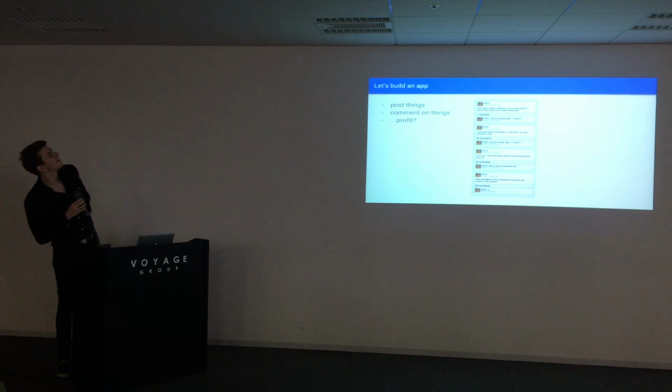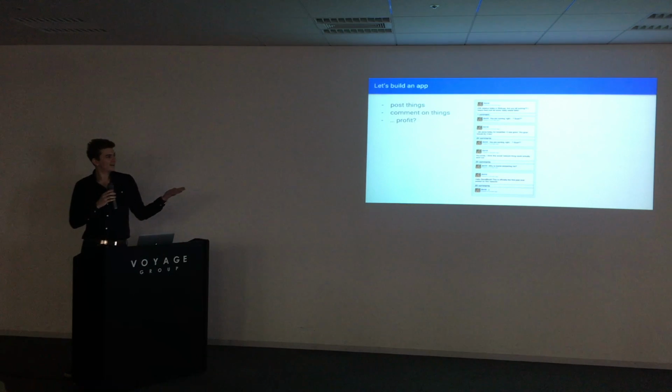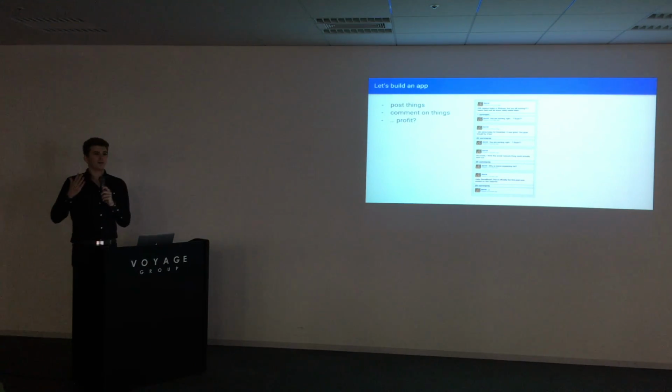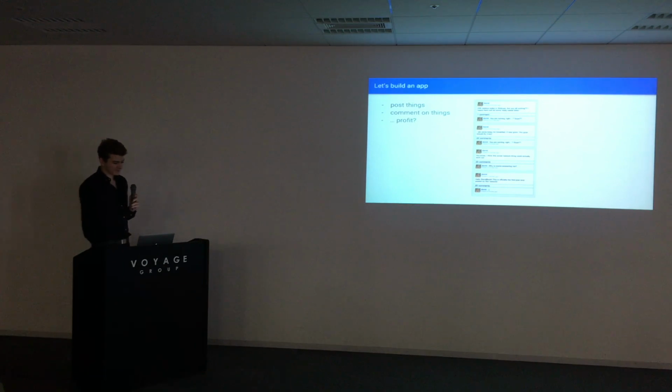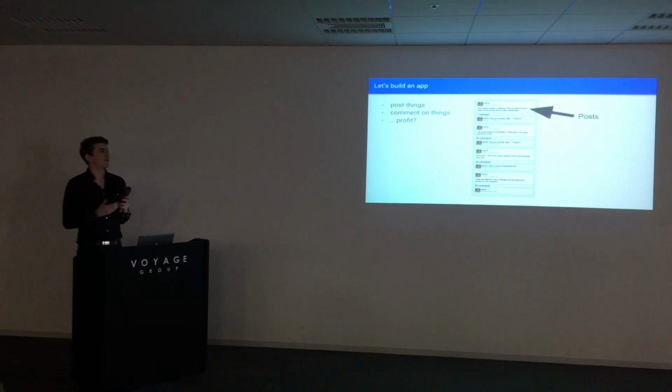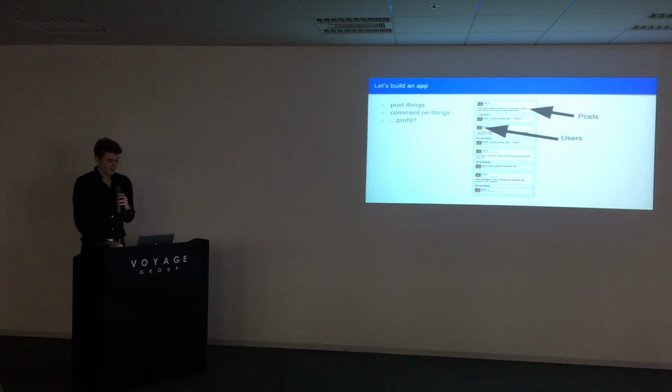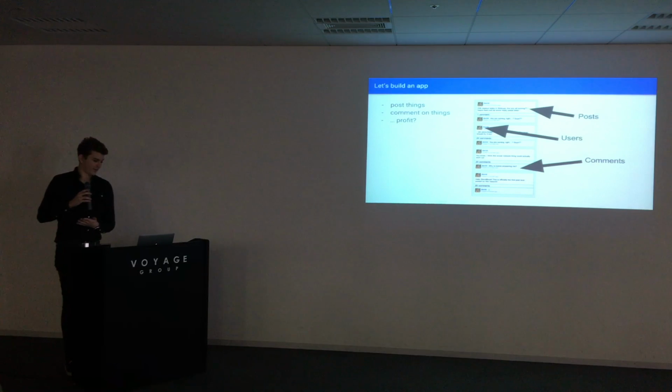I hope it is. If you take a look at what we have here, we can deconstruct it and say, how would we design our models around that? So maybe we have a post here, the obvious component that we need. Each post is made by a user, so we also need to save the user data somewhere as well. And eventually we have comments on each post, which are, again, made by users.